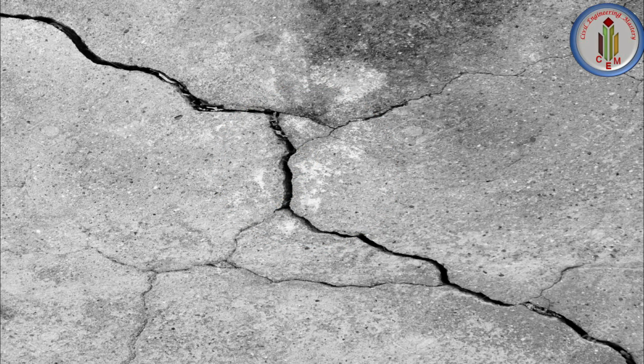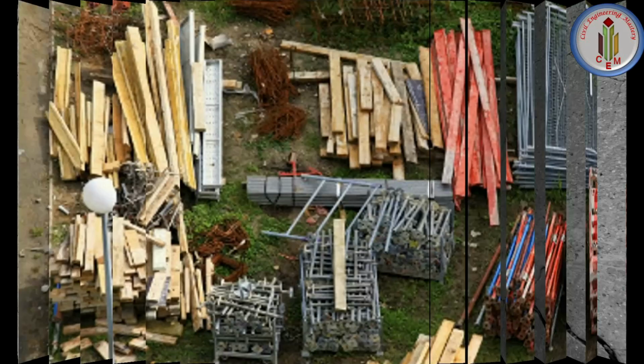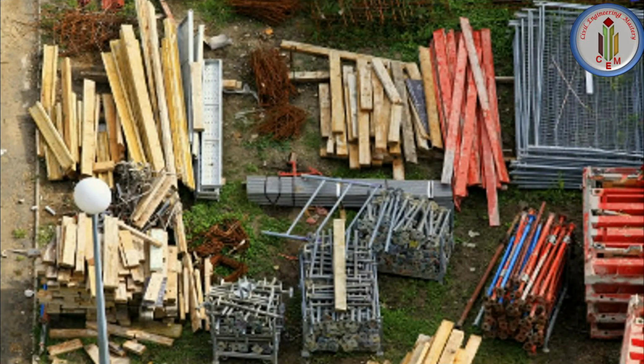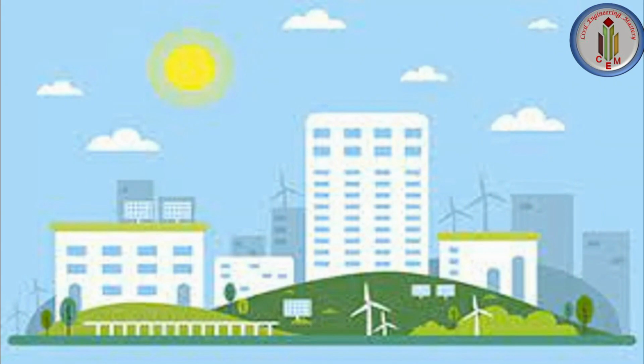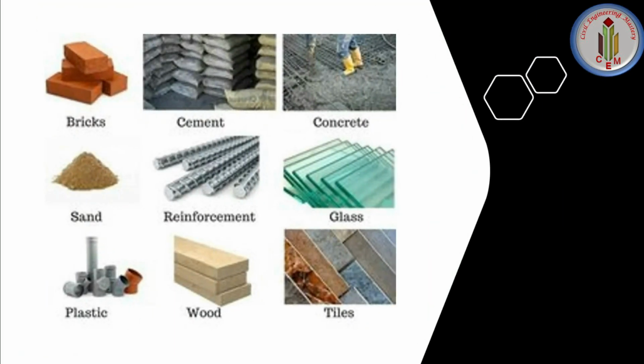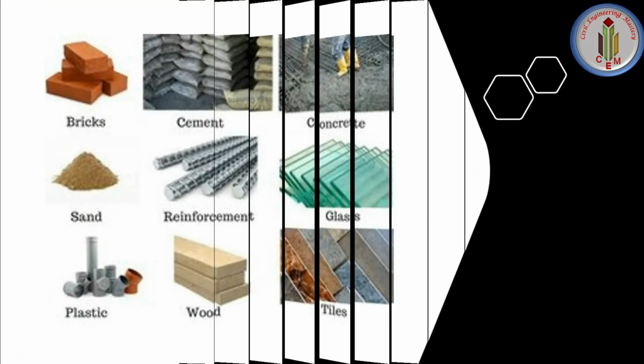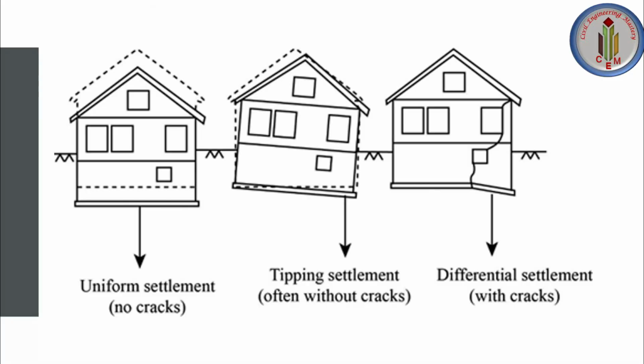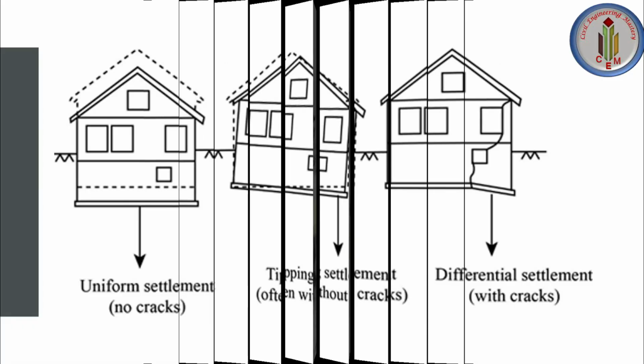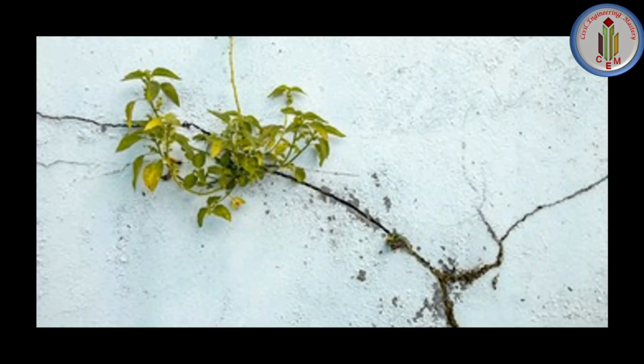Why are these cracks occurring in buildings? These cracks are occurring due to different reasons. First one is chemical reactions in construction material, temperature and climate changes, faulty design and poor quality of materials and wrong method of construction, foundation movement and settlement of buildings, poor maintenance, and cracks due to vegetation. So these are all major reasons why cracks are occurring in buildings.